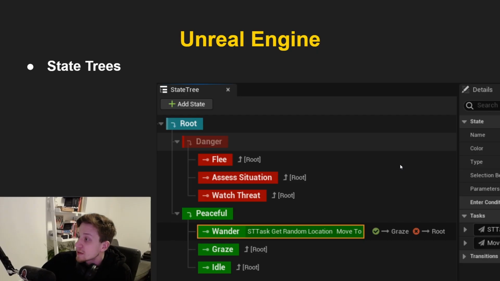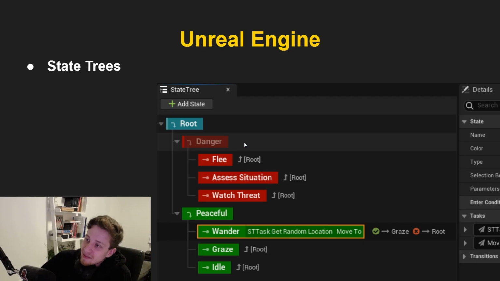So this is an example of how our state tree works. I'm gonna go into a specific example in engine in a bit, but let's have just a quick overview of what is happening here, because that can help us understand what it will be like.